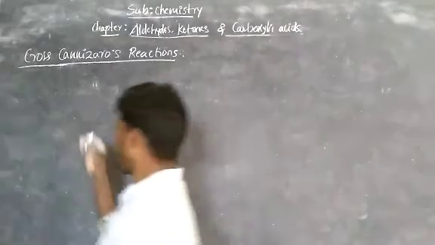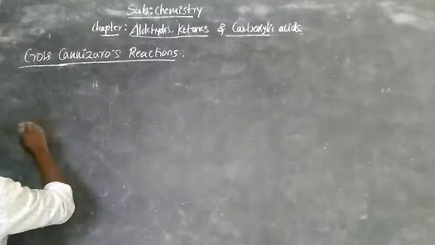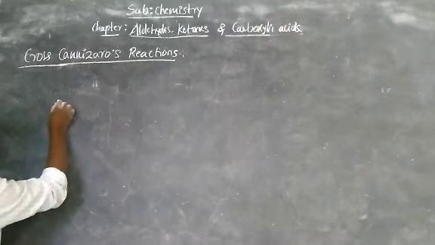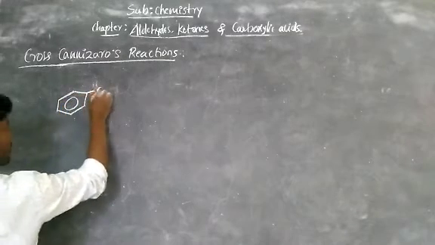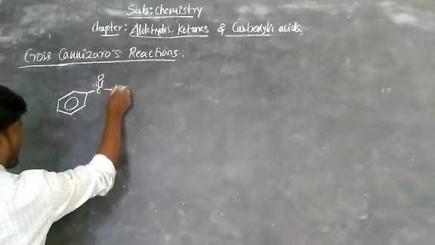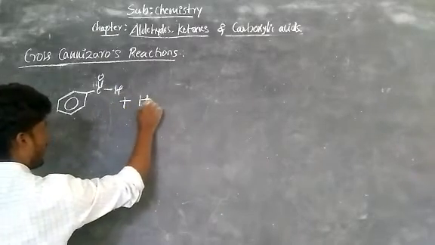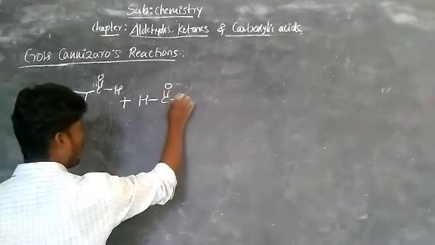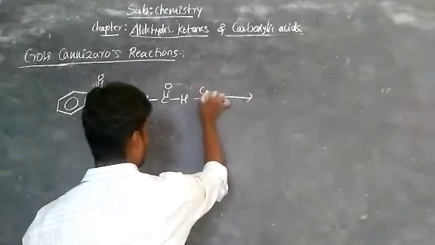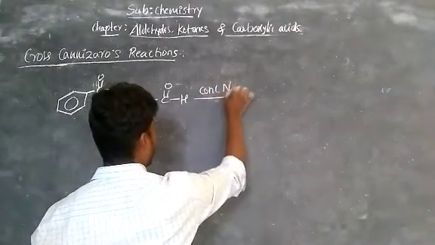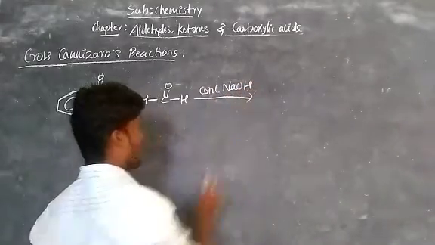Okay, now take two different aldehydes. One is formaldehyde, one is benzaldehyde. This is benzaldehyde. The second one is formaldehyde, HC double bond O bond H, which is treated with a strong base, that is concentrated base NaOH or KOH.